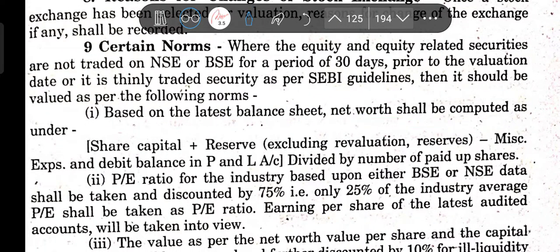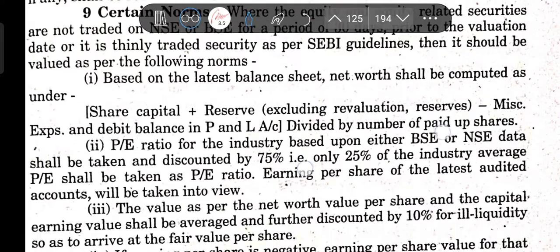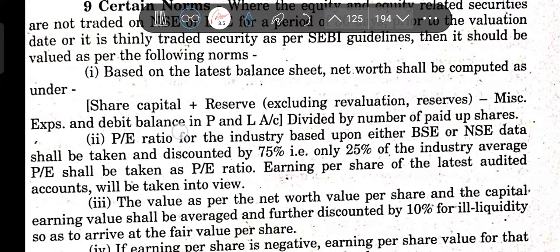Net worth shall be computed as share capital plus reserves excluding revaluation reserves, miscellaneous expenses, and debit balance of the P&L account, divided by the number of paid up shares. So this is what the formula is: share capital, reserves excluding revaluation reserve, then miscellaneous expenses and debit balance of the P&L account, divided by the number of paid up shares.